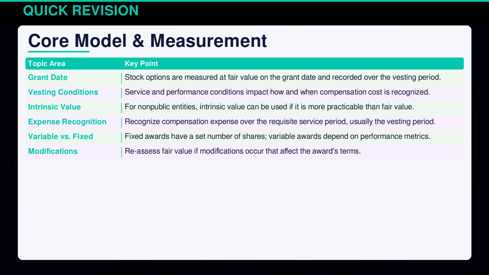Grasping the core model and measurement of ASC 718 involves understanding fair value at the grant date and recognizing compensation costs over the vesting period. Vesting conditions can alter recognition timing, while non-public entities might use intrinsic value if fair value is impractical. Fixed versus variable awards differ in measurement, and any modification can necessitate a reassessment of fair value. These concepts form the backbone of the stock compensation model under ASC 718.